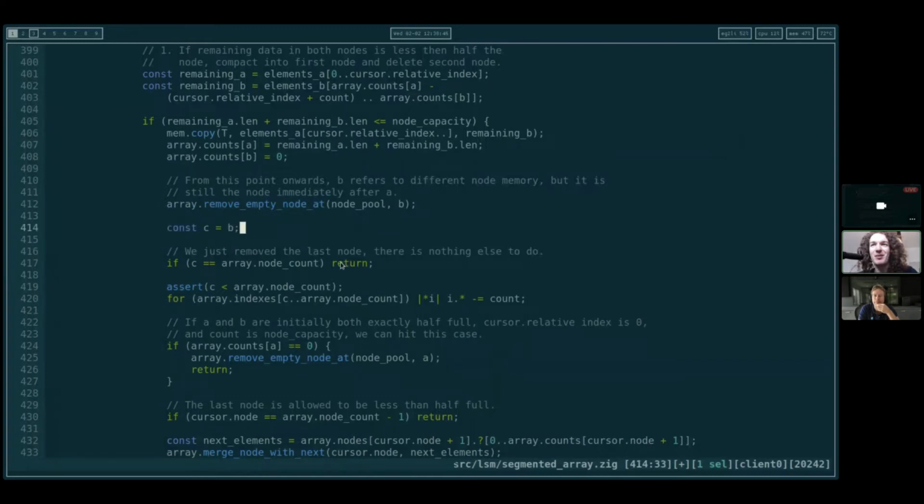I feel like this isn't too bad, but you're right that we do have a bug here. So we could just, instead of returning early, fall through and skip this check if array counts equals node count.